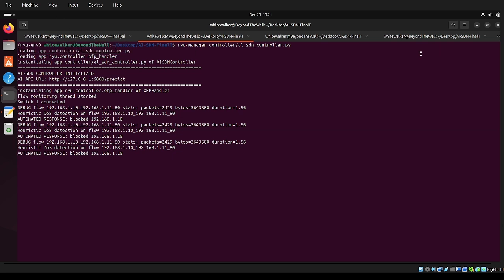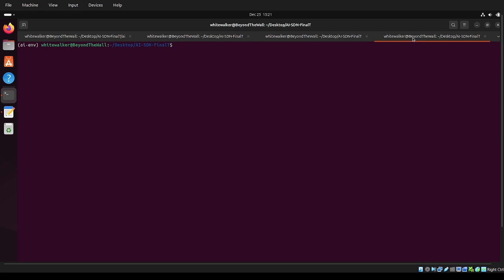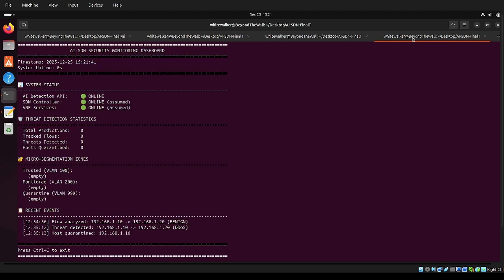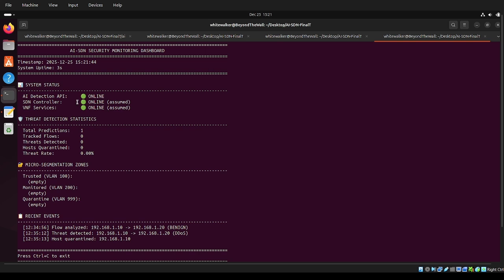Okay, I forgot to turn on the dashboard, Python 3. The dashboard shows the AI detection API is online, the SDN controller is online, and VNF services are online. It shows that the flow was analyzed as benign from the beginning, and the threat was detected as DDoS.